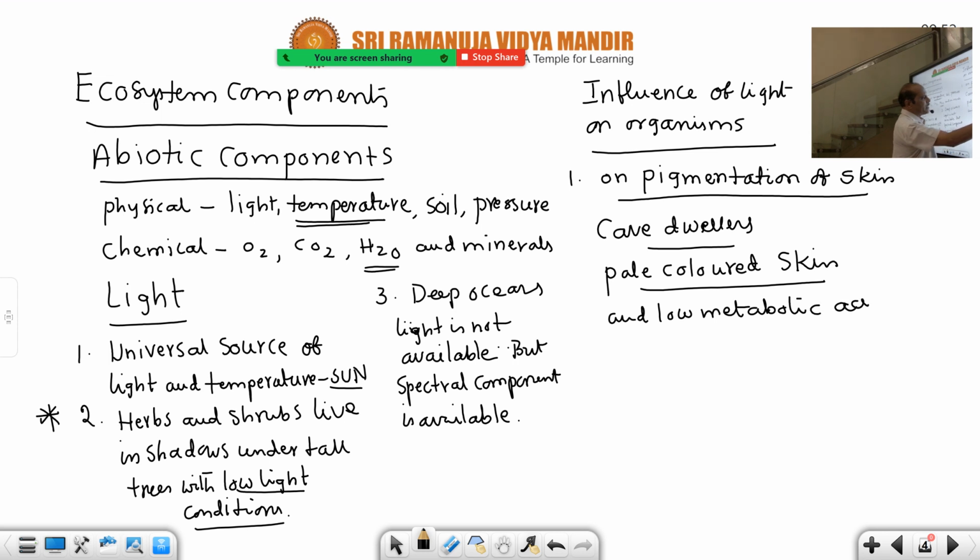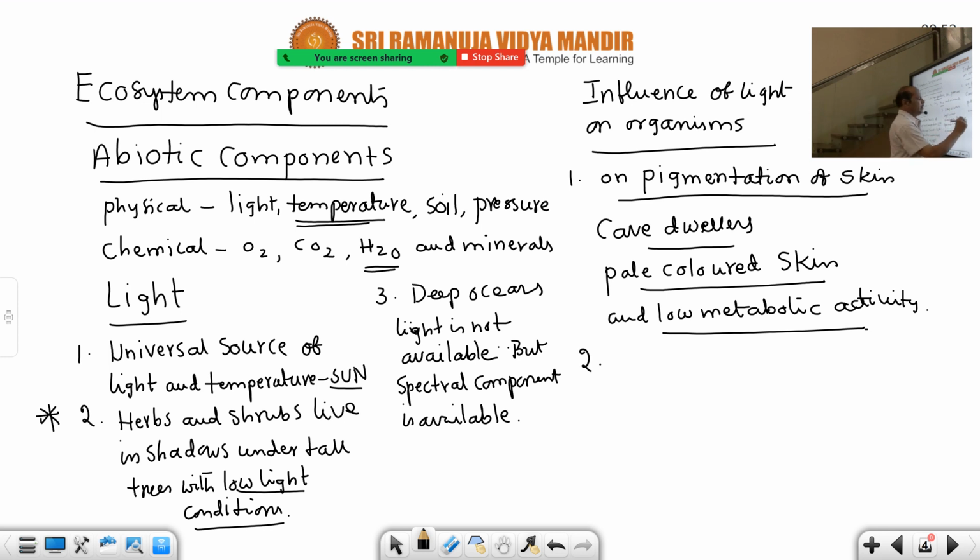Low metabolic activity is also reduced. So these two points are important. Lack of pigmentation of the skin and low metabolic activity are the influence of light conditions in the cave dwellers. So this is the first one.